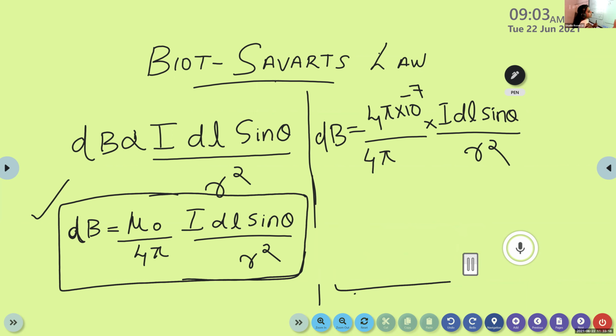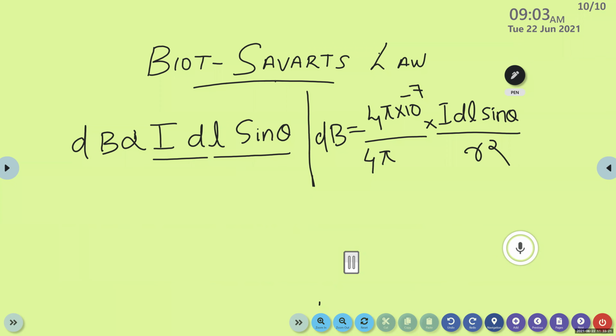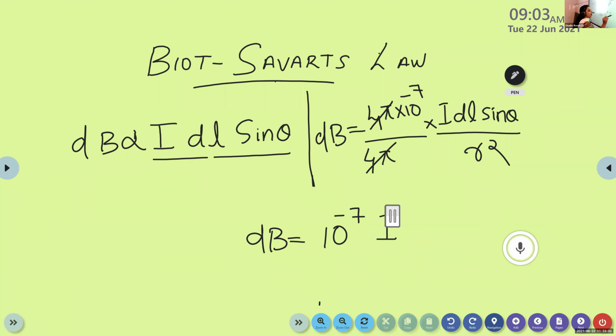Here, some terms will cancel. These two 4 pi's are cancelled. So we get dB is equal to 10 raised to minus 7 IDL sine theta divided by r square.